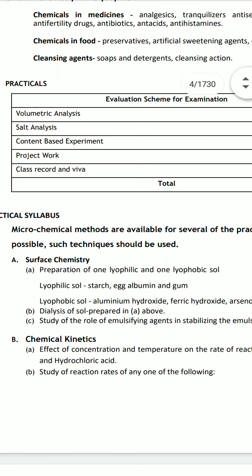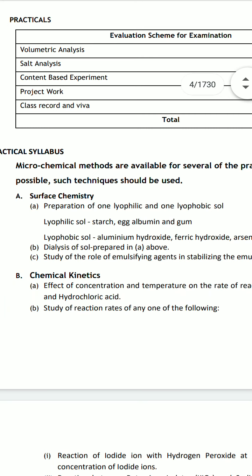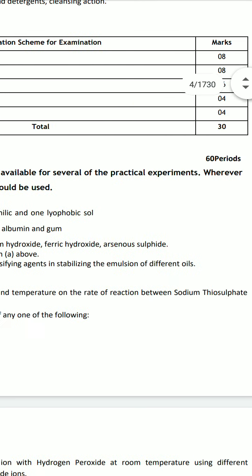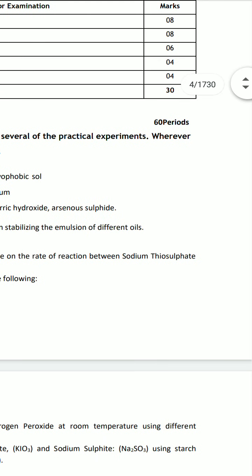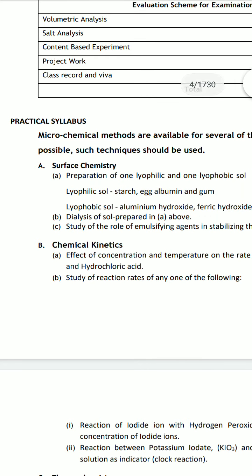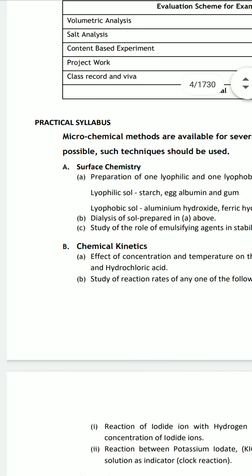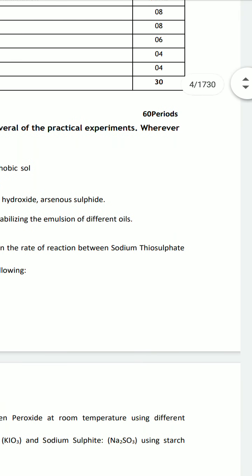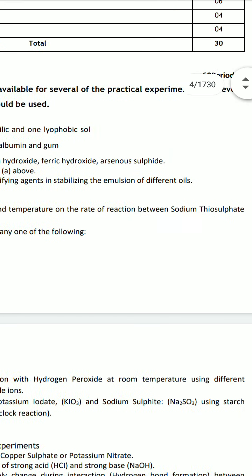And for the practicals, 30 marks: volumetric analysis, that is potassium permanganate versus Mohr's salt, and potassium permanganate versus oxalic acid, 8 marks. Salt analysis, group 0, group 1, group 2, group 3, group 4, group 5, total 8 marks. After that, content based experiment, functional group detection experiment, 6 marks. After that, the project work, 4 marks. And next, the class performance and the viva, 4 marks, total 30 marks.